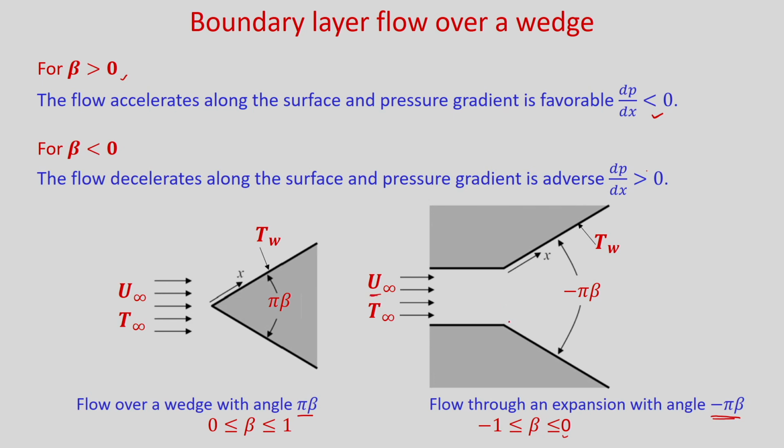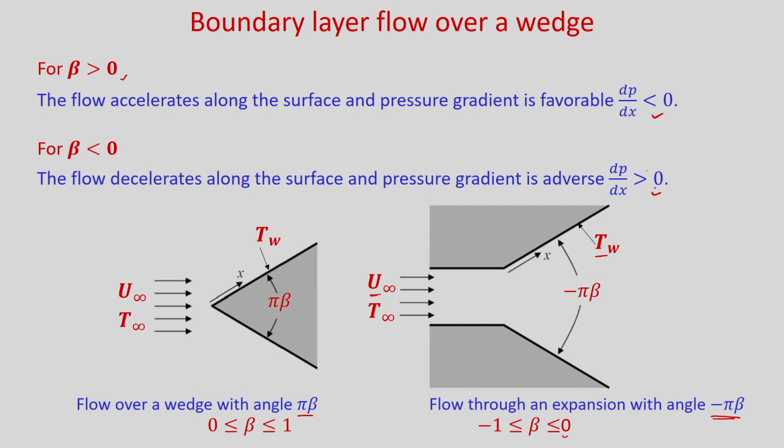Once it comes here, you can see it is kind of diverging. So, the wall temperature is Tw and x is measured along this wedge surface, and in this particular case you can see the flow decelerates along the surface and pressure gradient is adverse, that means dP/dx will be greater than 0.